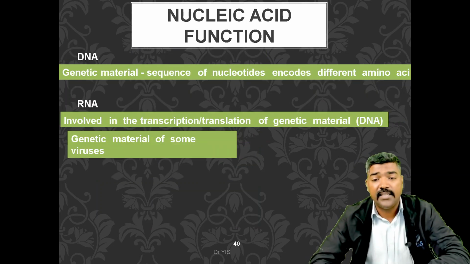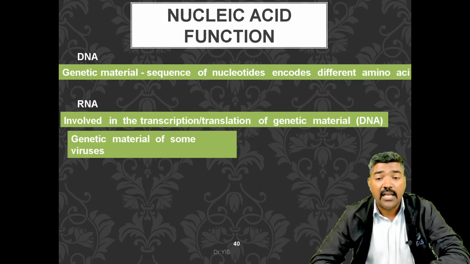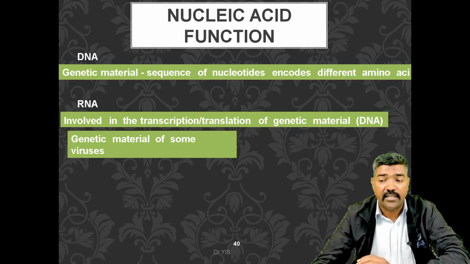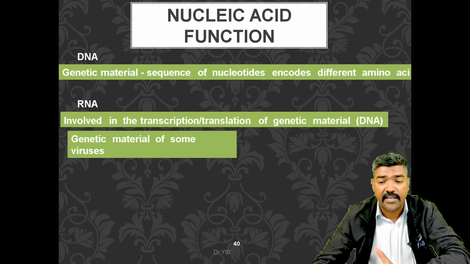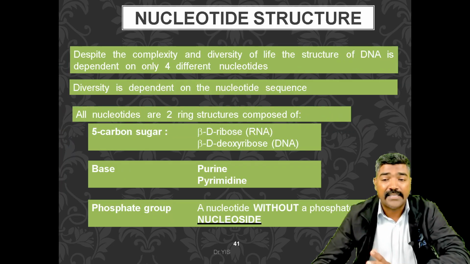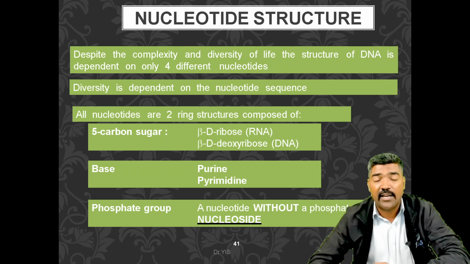Now you can see the nucleic acid function, how it acts. The genetic material is a sequence of nucleotides which encodes the different amino acids. RNA is involved in the transcription and translation of the genetic material, and is the genetic material of some viruses. Now you can see the structure of the nucleotides.